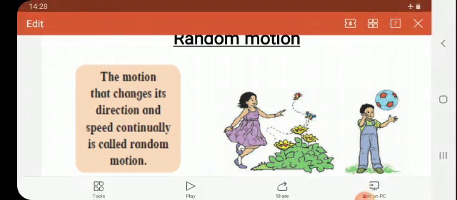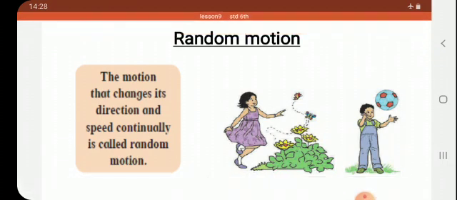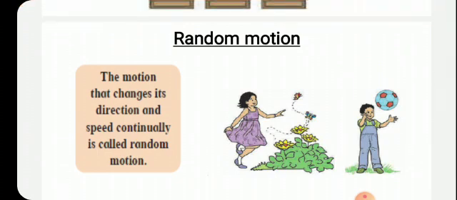As it is changing its speed, it will not take a fixed period of time for completing its one round, and as it is changing the direction also, moving wherever it wants to go, that's why it will not be periodic motion. Random motion is different, where the object changes its direction and speed continuously.